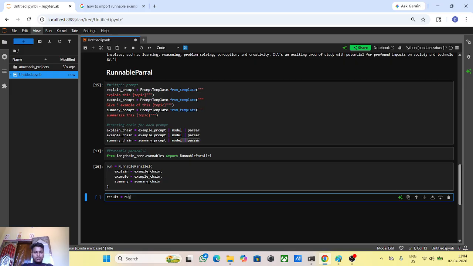Then run dot invoke. Okay, sorry, invoke. Run that invoke. Which topic do I want to pass? Let's say I want to take LangChain. Okay, Gen AI engineer.